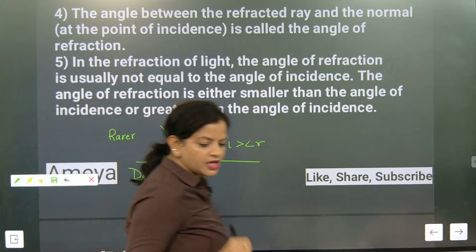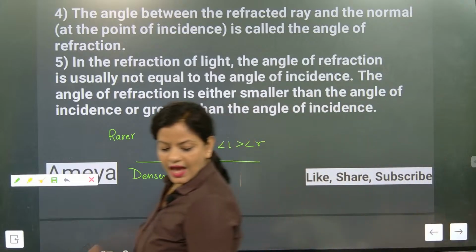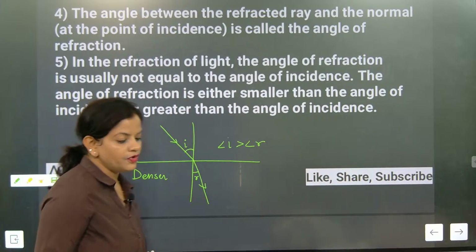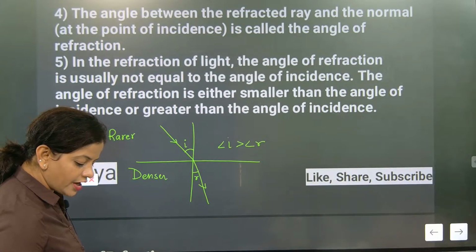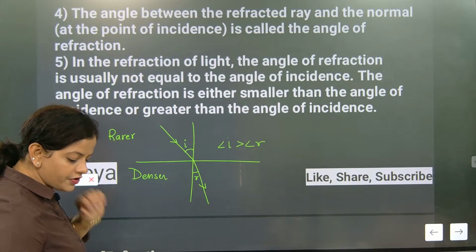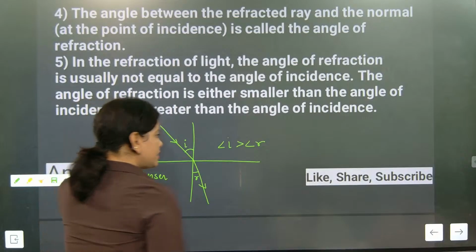Quick short recap, revision we must be doing. The angle of incidence will be greater than the angle of refraction in that case. I hope everybody understood this one.